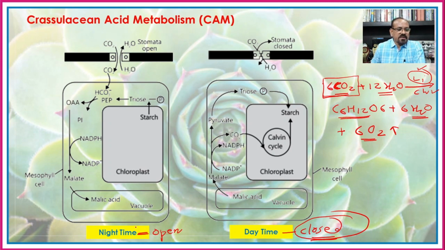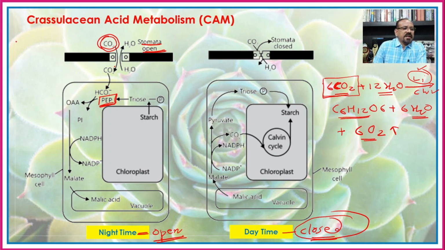So say here when the stomata are open during the night, at that time the carbon dioxide is absorbed by these plants as the stomata are open. And when the carbon dioxide is absorbed, it is absorbed by the phosphoenol pyruvic acid.